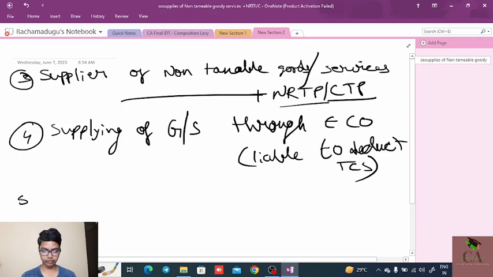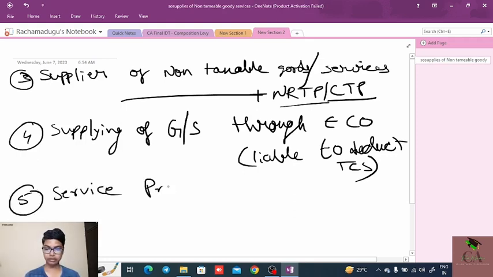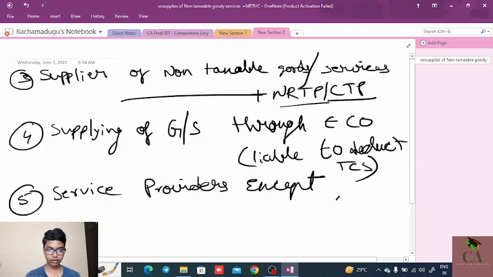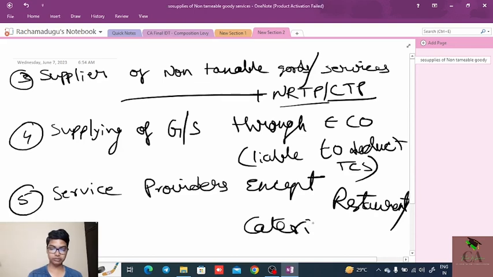Okay, last point. Fifth point is service providers except restaurant or catering services.